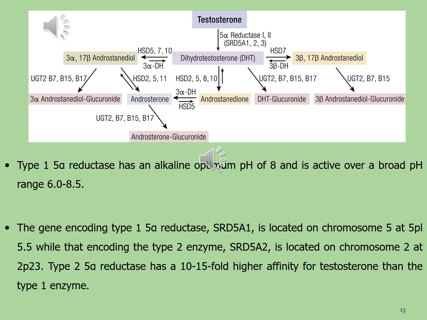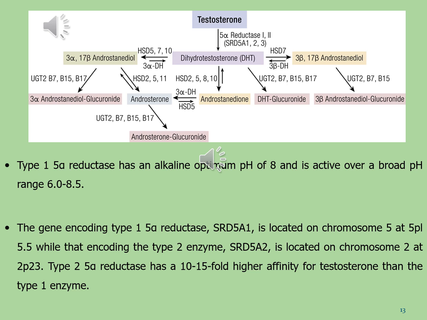Similarly, the second steroidal hormone, that is 3-alpha 17-beta androstanediol, is derived by the effect of enzymes HSD17B6, 7 and 10, that is also known as 3-alpha HSD. Both these enzymes are isomers of each other because there is a difference only in the positions above and below the plane of 3-beta and 3-alpha of these steroidal hormones.